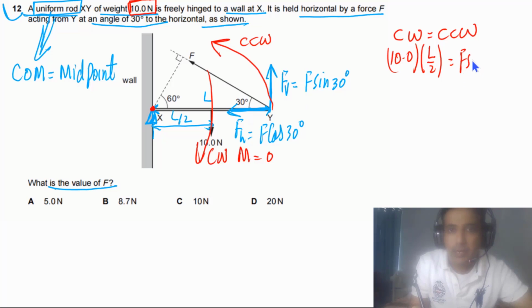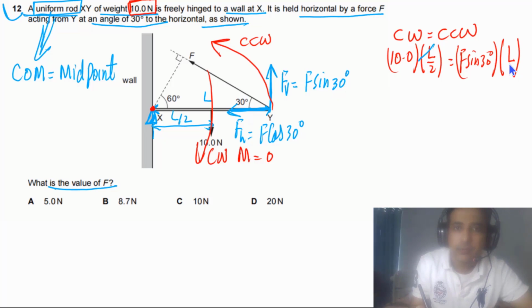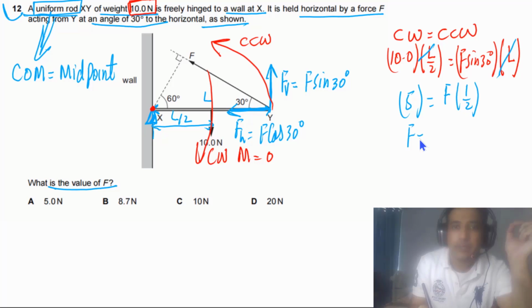We can write F sine of 30 degrees multiplied by the distance from the pivot, that is equal to L. Now simply we can cancel L with L, and 10 divided by 2, so we got 5 here, and F sine of 30 degrees, sine of 30 degrees is equal to 1 by 2. So F in this case is equal to 10 newtons.